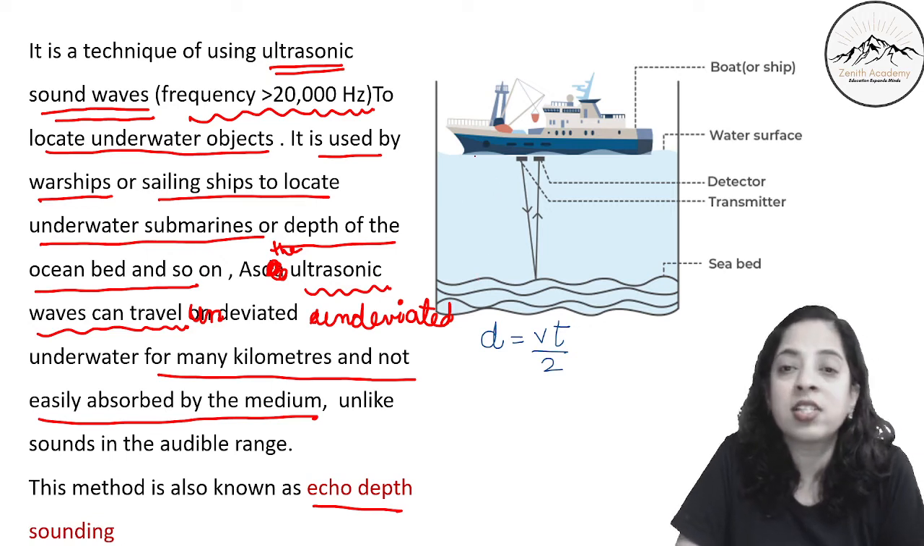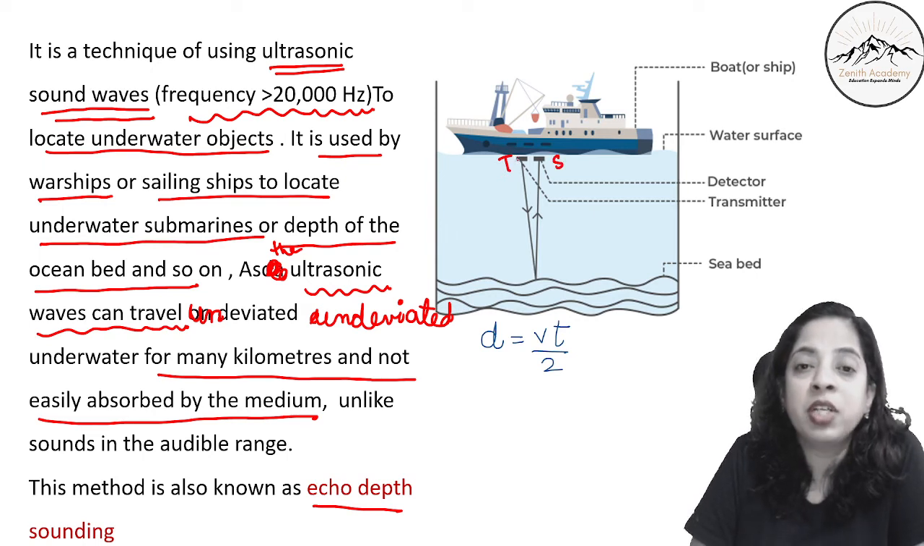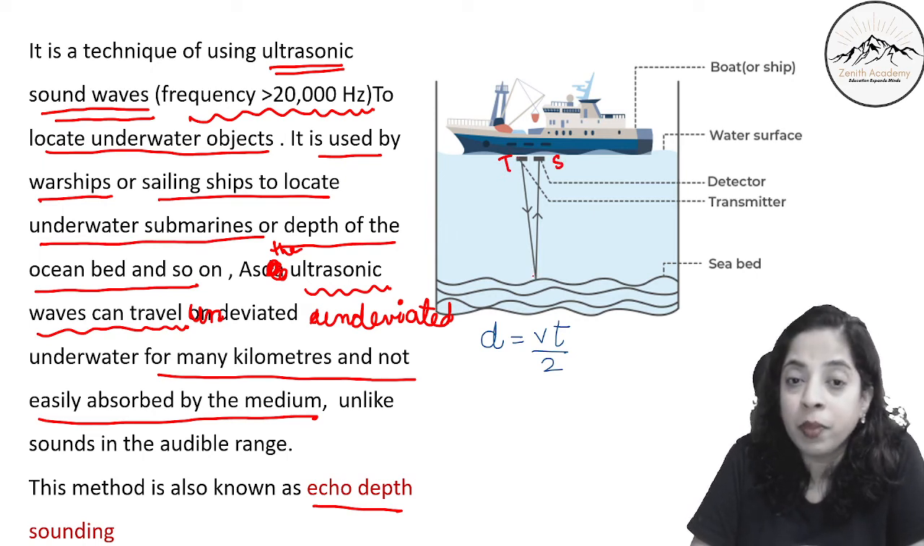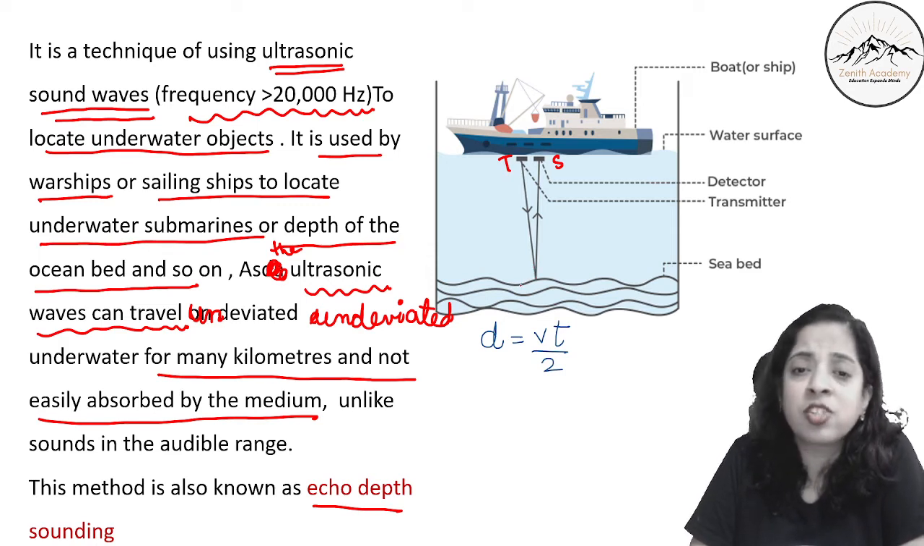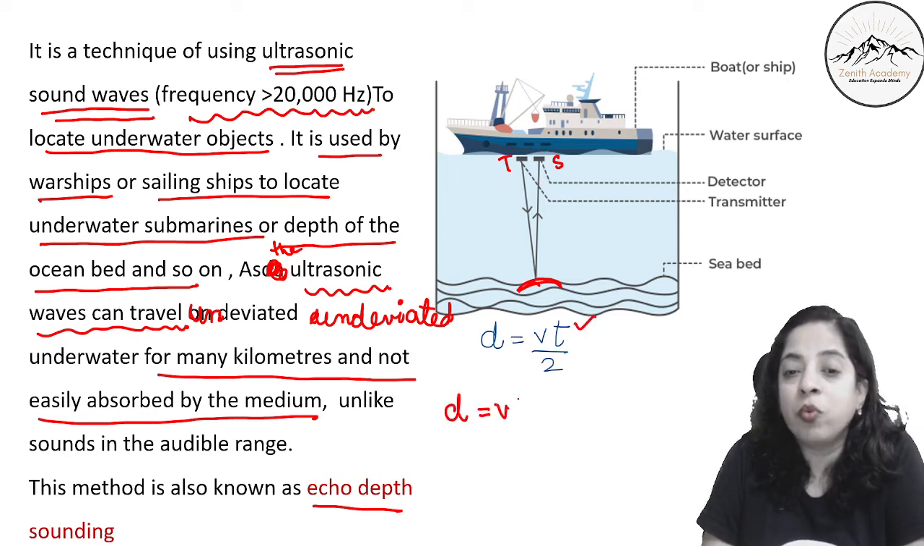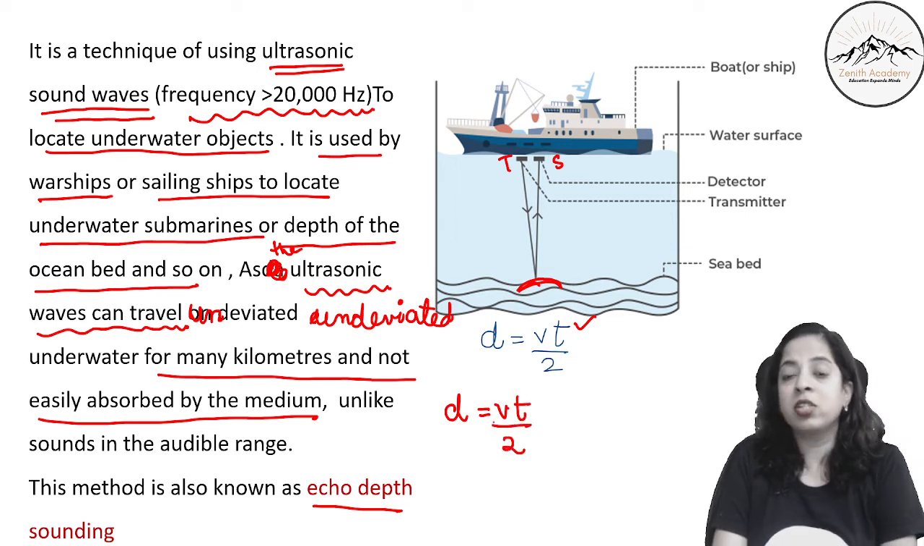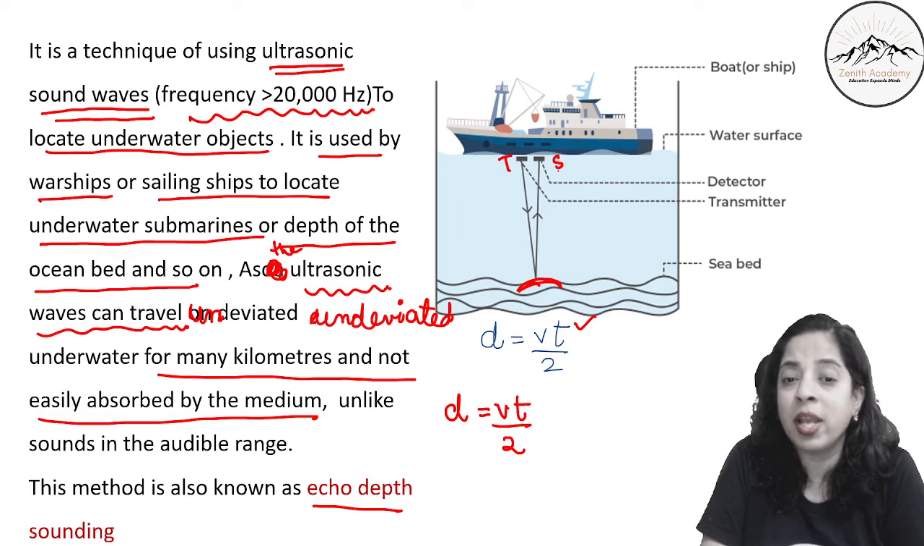Now in this, what is done, can you see here, there is a transmitter. This is the transmitter and this is the detector. The transmitter sends the ultrasonic waves down, it strikes the bed or any obstacle here and it comes back. So the time is noted, and by this formula distance is equal to Vt by 2. We have just now done this, because it has traveled twice the distance.